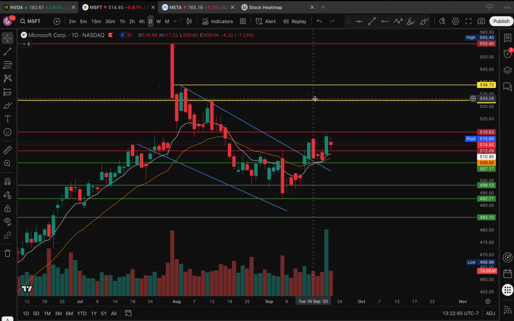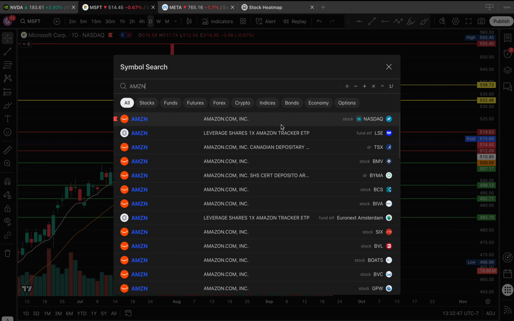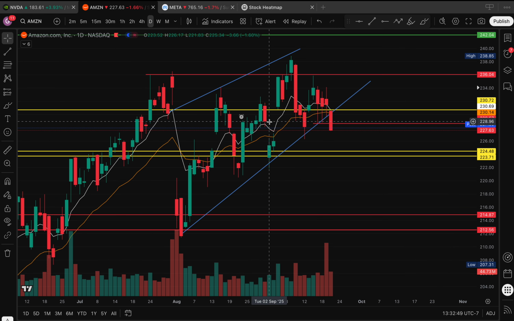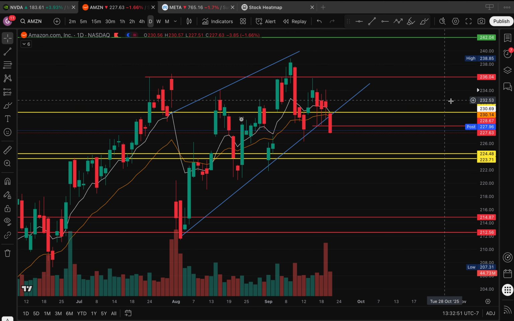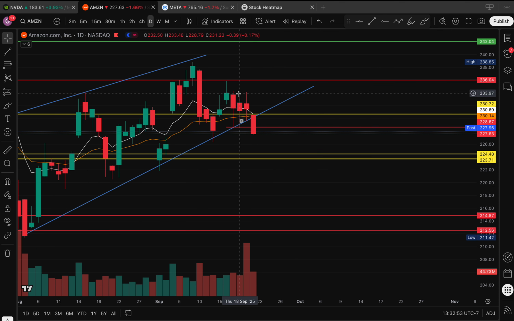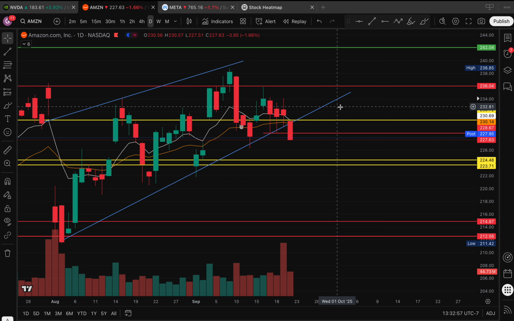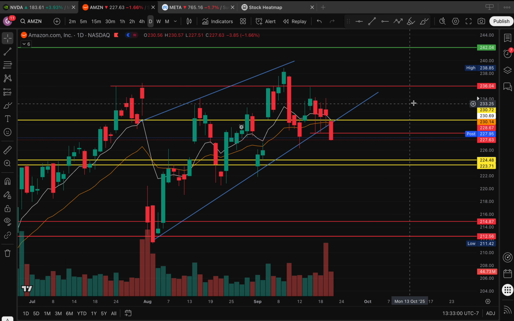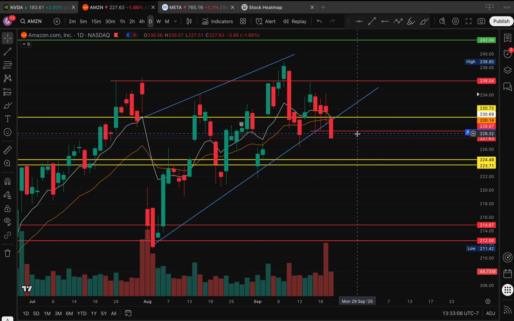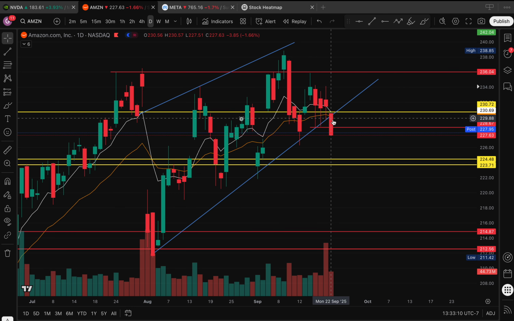So first off is Amazon. This is the only play I did put down for bears. And why did I call it out? Because we did form this three black crows pattern, which is a bearish reversal pattern. Price action was in this ascending channel. Price broke below my critical level, which was 230. And now we broke below these important lows from last week.